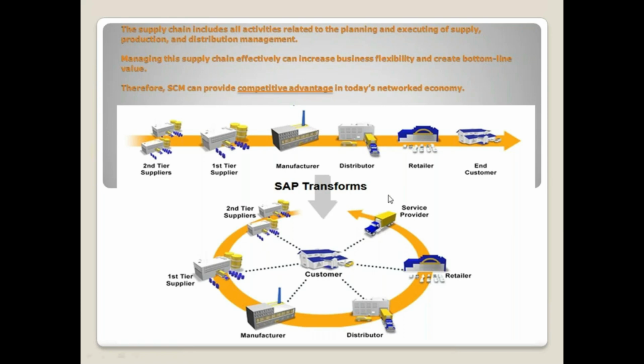To handle all these activities in the supply chain, normally the companies look at a software. Why?